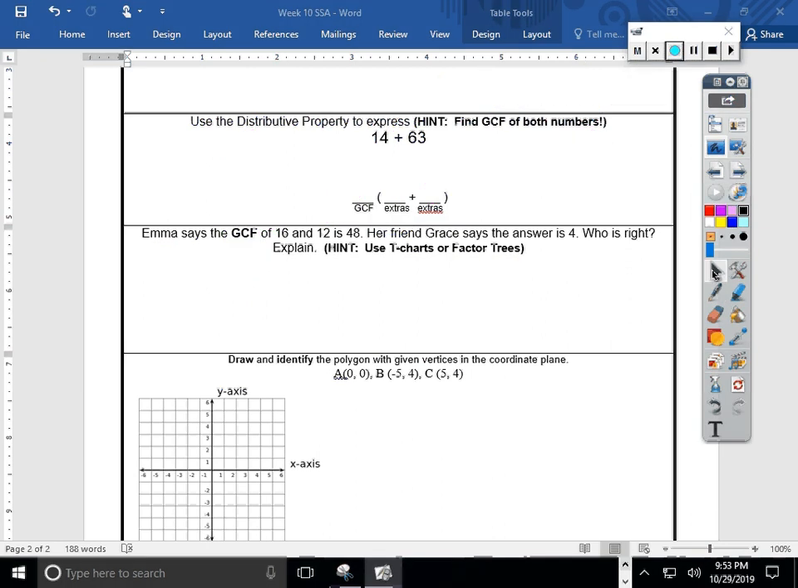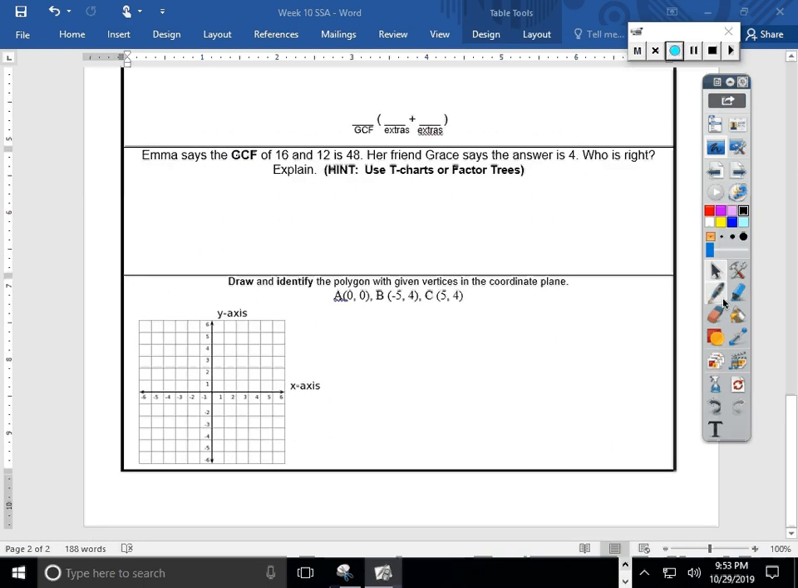For the last problem, we're reviewing the coordinate plane. It's been a while since this has been introduced. It says we want to draw and identify the polygon with given vertices in the coordinate plane. So I'm going to try to plot 3 different points using their coordinate pairs.